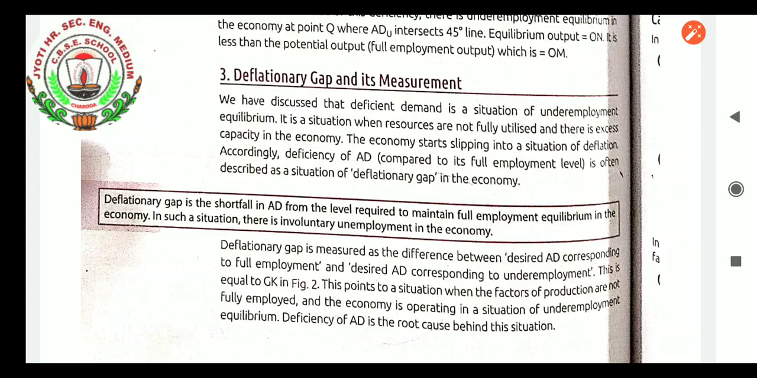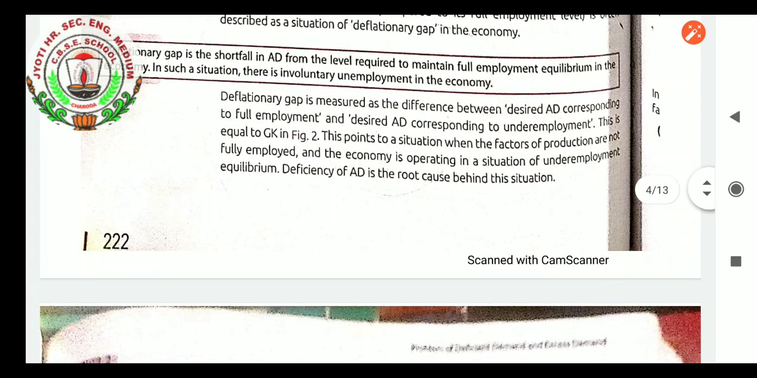Deflationary gap is measured as the difference between aggregate demand corresponding to full employment and desired aggregate demand corresponding to underemployment. If we take the difference between the two, we get the gap in aggregate demand. It points to a situation when the factors of production are not fully employed and the economy is operating in underemployment equilibrium. Deficiency of aggregate demand is the root cause behind this situation.